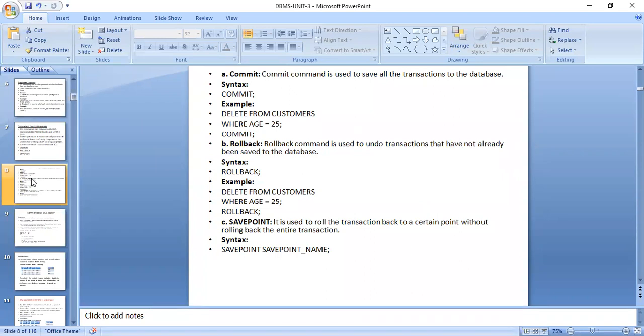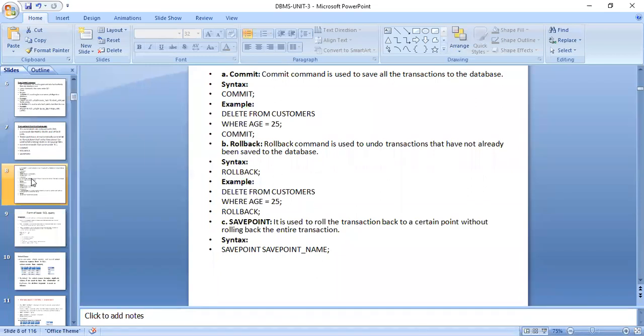So the example is: delete from customers where age is equal to 25, and the next command is rollback. Whatever we have deleted, we're getting it back. Where age is equal to 25, we're getting it back. The third command at this point is savepoint.